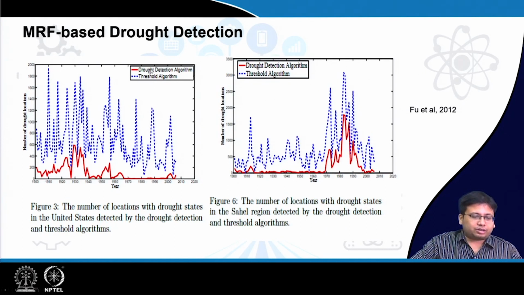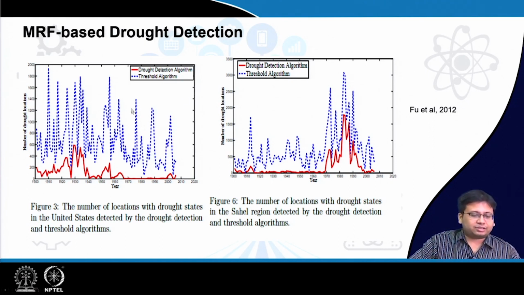And this is what happens when we go for the threshold approach. We get a large number of these spurious droughts. Here they have plotted the number of drought locations using the threshold as well as the proposed MRF based algorithm.